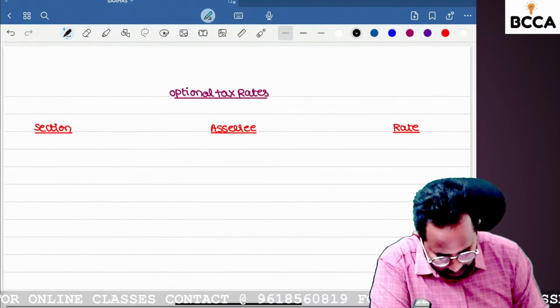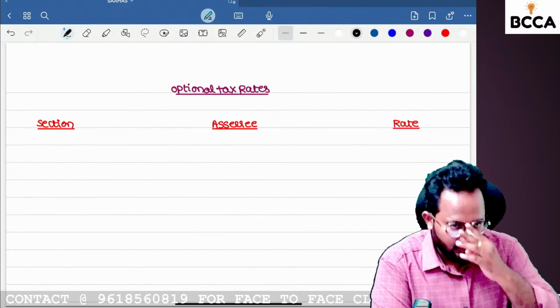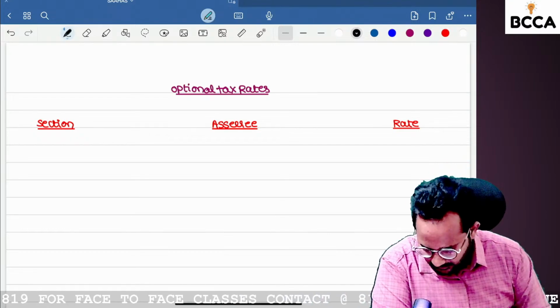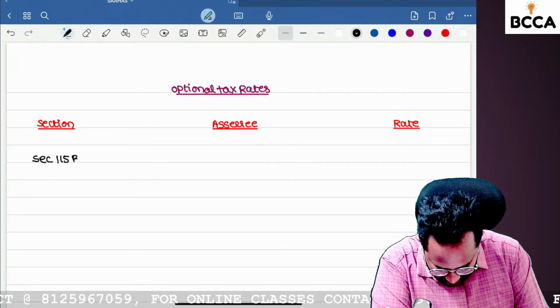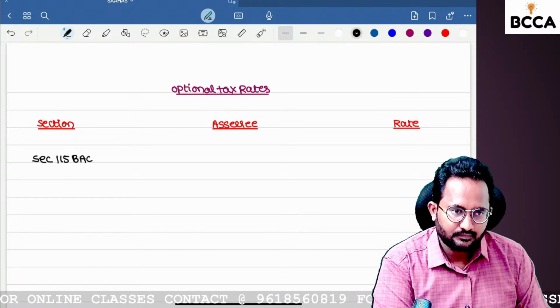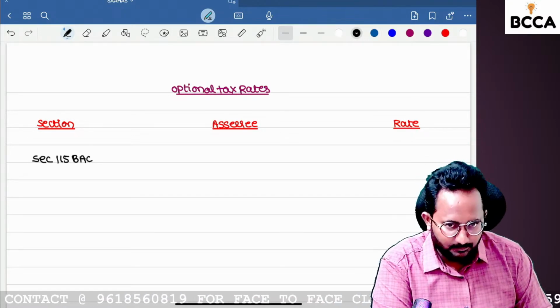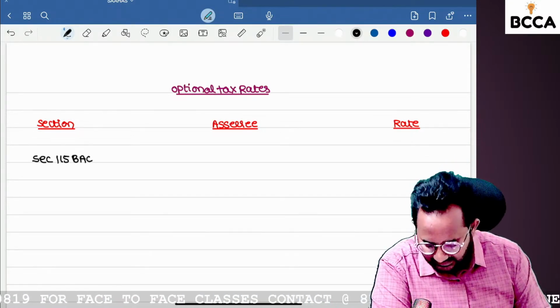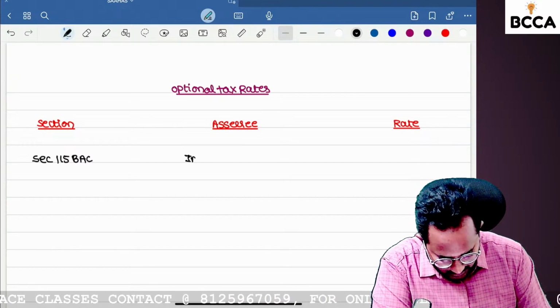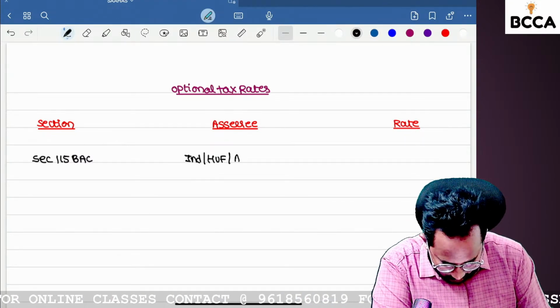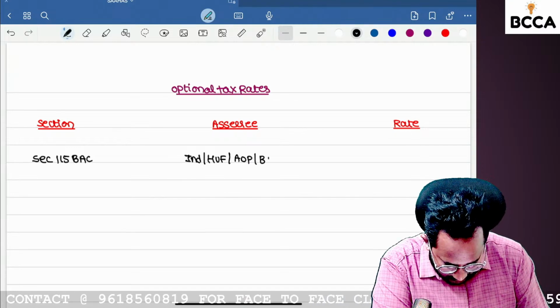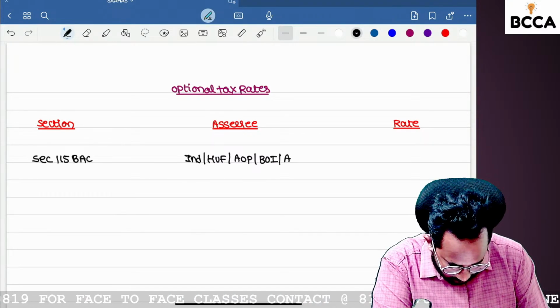First thing, very, very important section: Section 115BAC. 115BAC is an optional tax rate given for the individual, HUF, AOP, BOI, AJP.